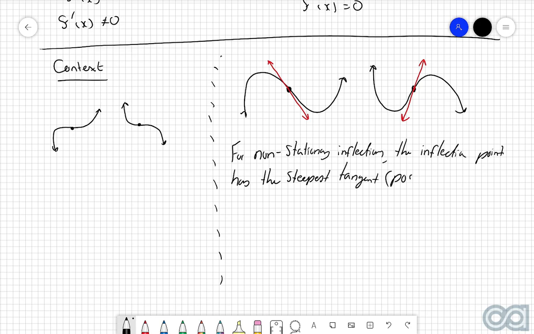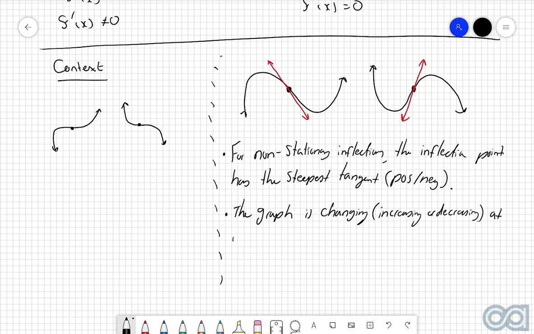Both positive and negative considerations. So what that means for us is that this is when the graph is changing, whether it be increasing or decreasing, at its most rapid rate.